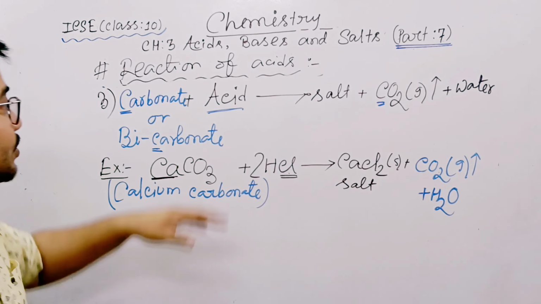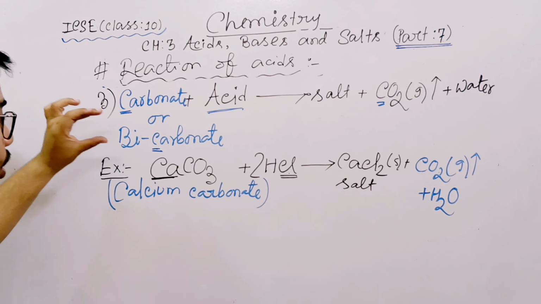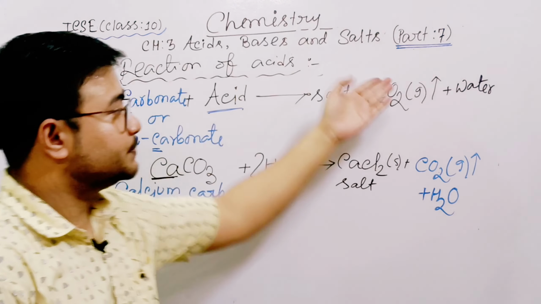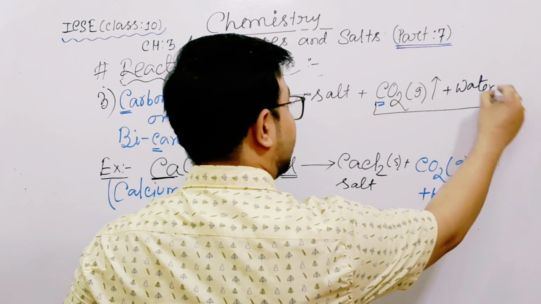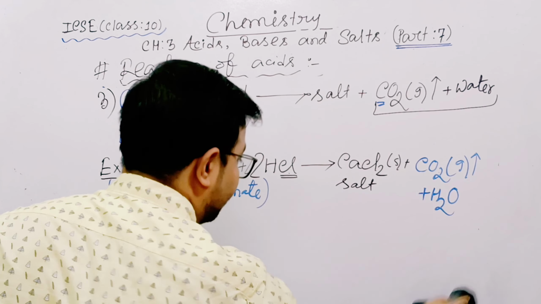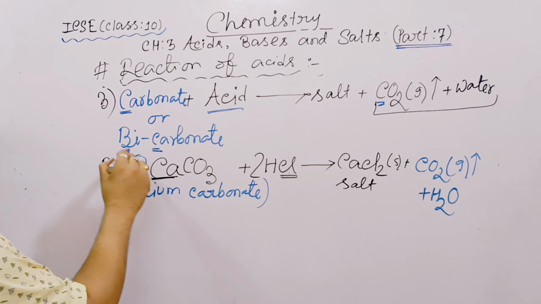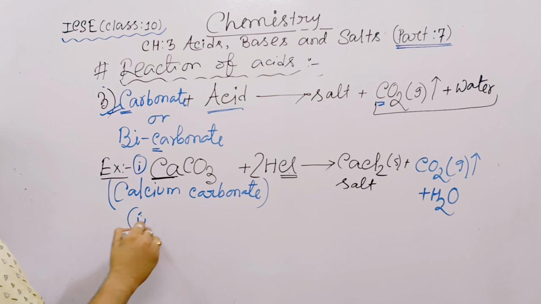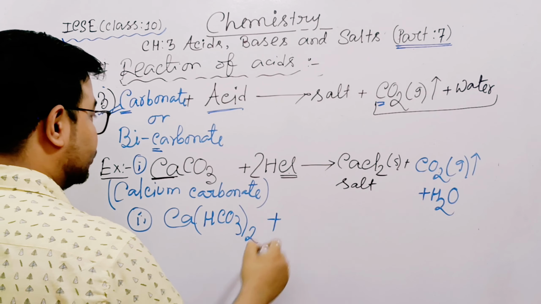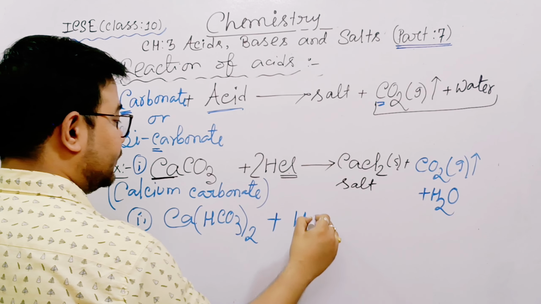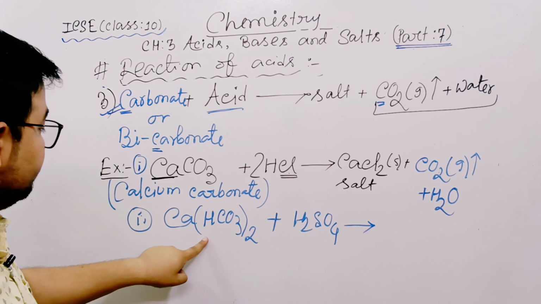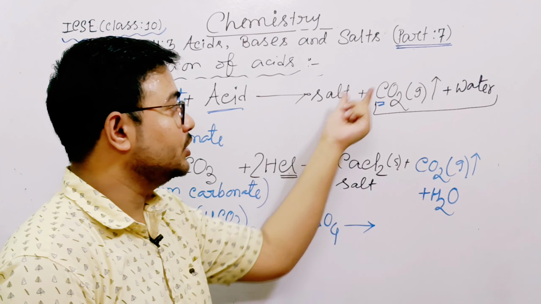So what is our main line? When any acid react with carbonate or bicarbonate, it will form carbon dioxide, because carbonate or bicarbonate always produce carbon dioxide, water. This is fixed along with salt. Do you understand? So this is our first example. If I will give you another example, carbonate done, calcium carbonate. Second example, calcium hydrogen carbonate or calcium bicarbonate. Suppose hydrochloric acid done, choose sulfuric acid. Okay, so already told bicarbonates, acid. So what will form? Salt, carbon dioxide, water.